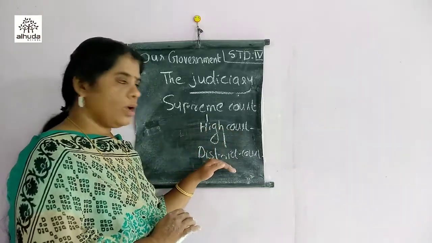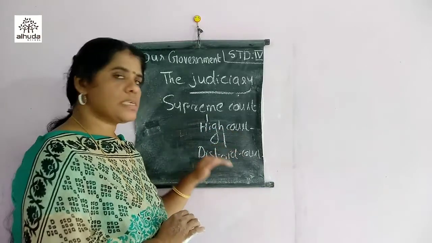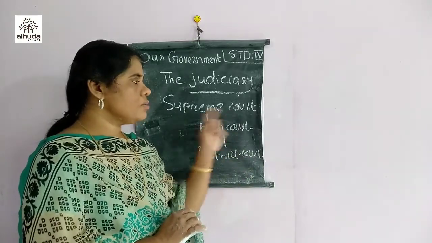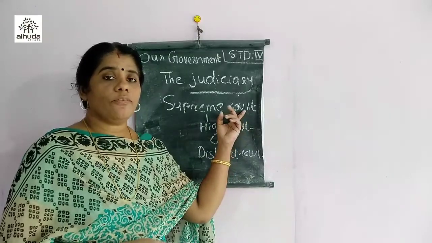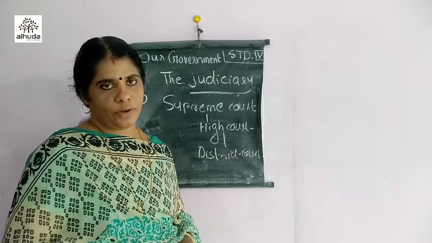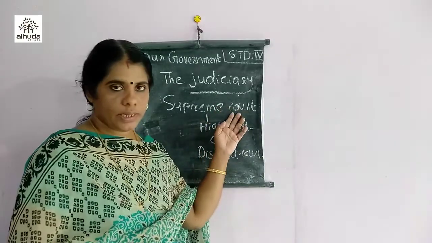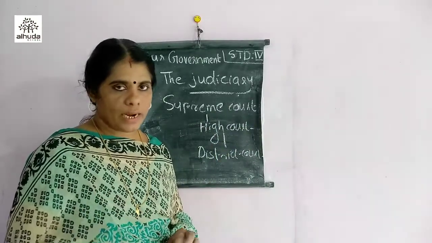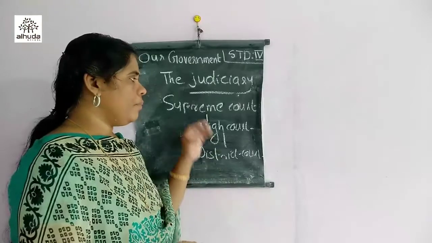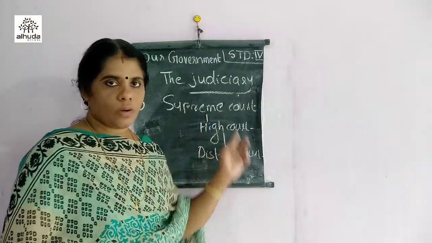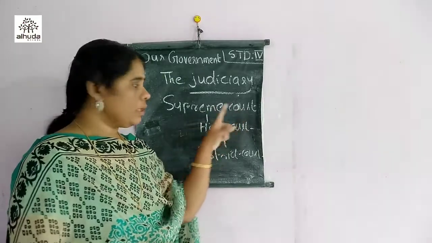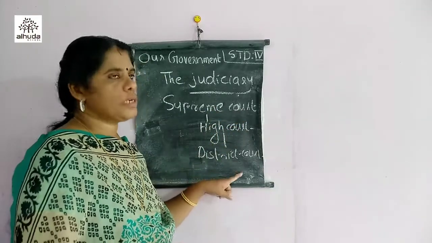Below the High Court, for every district one court is there, which we call the District Court. What is the use of these courts? They ensure justice for the people of our country. If people want any legal advice and so on, these courts decide. Among them, the Supreme Court is the highest court, and under it come the High Courts and District Courts.